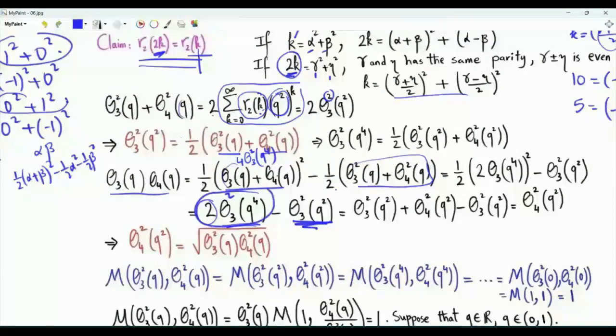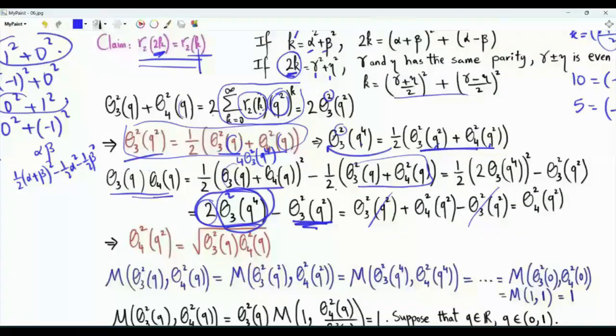What about this quantity here? We proved this result. Replace each q by q squared. The left hand side becomes theta 3 of q squared, squared, that's q to the power 4, squared. On the right hand side, these two q's become q squared. This means that 2 times this quantity here is this sum, theta 3 of q squared, squared plus theta 4 of q squared, squared. This goes with that. We are left with theta 4 of q squared, squared.